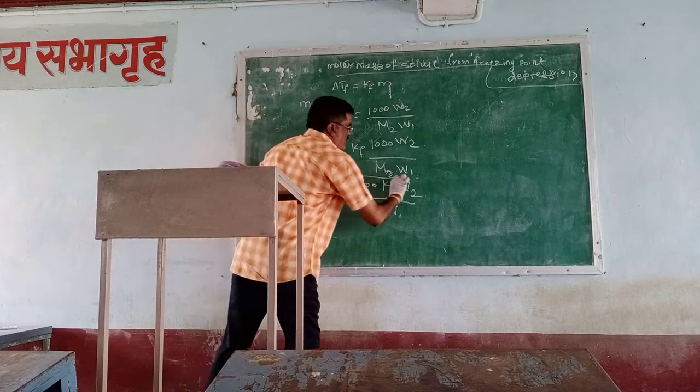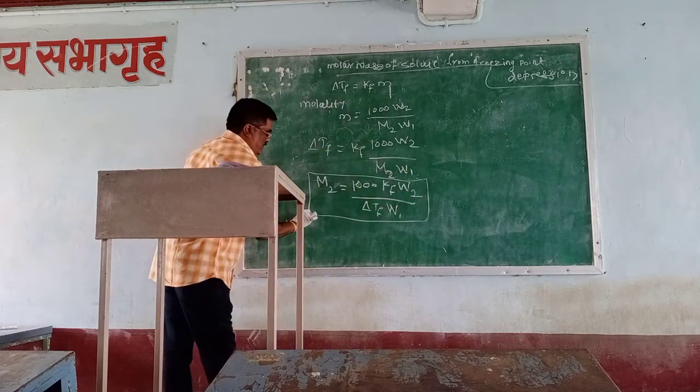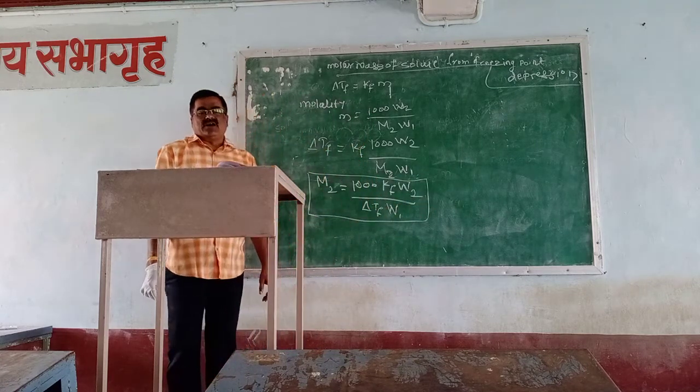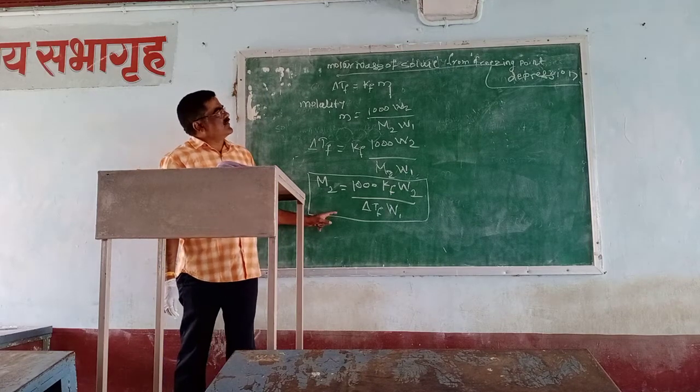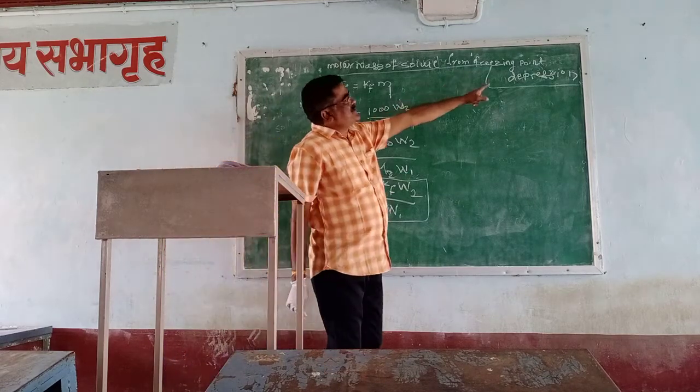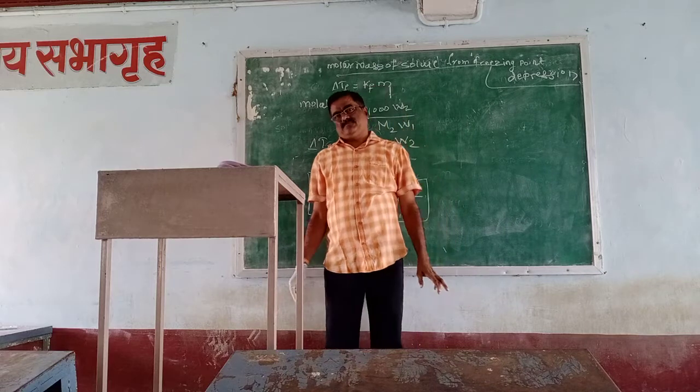This is the molar mass equation from the freezing point depression.